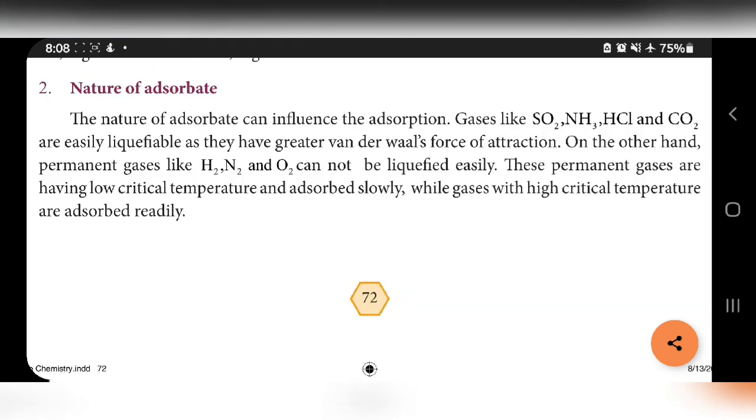Second point, nature of adsorbate. The nature of adsorbate can also influence the adsorption. Example, SO2, that is sulfur dioxide, ammonia, hydrochloric acid and carbon dioxide gases are easily liquefiable. That means these are the gases that can convert into liquid easily, and they have greater van der Waals force of attraction.